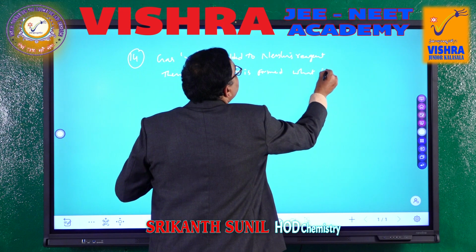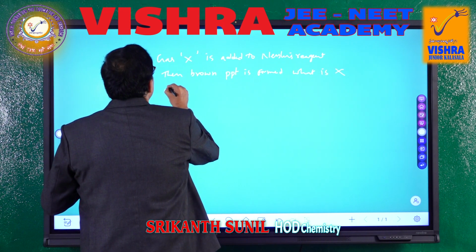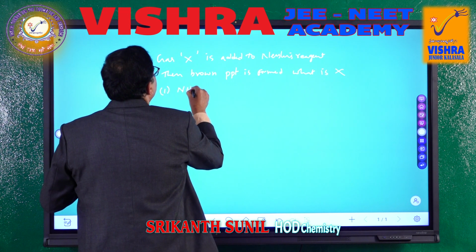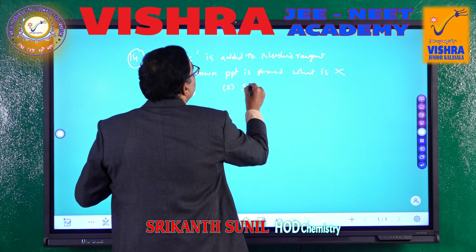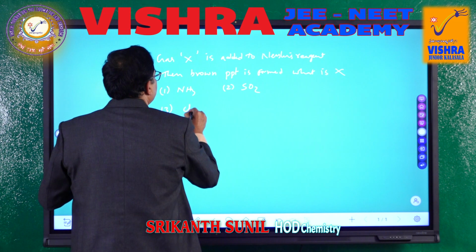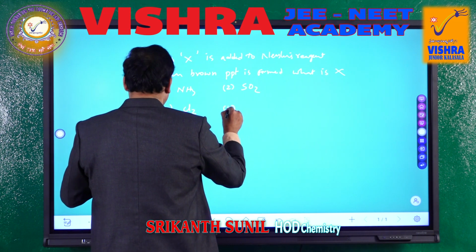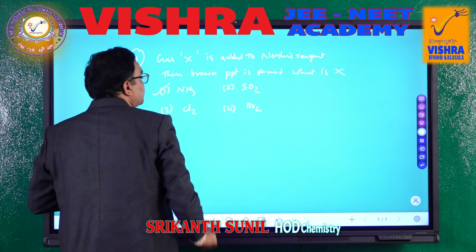What is X? They have given us the options. First one is ammonia, NH3, second one is SO2, third one is Cl2, and fourth one is Br2. So, the option is the first one.